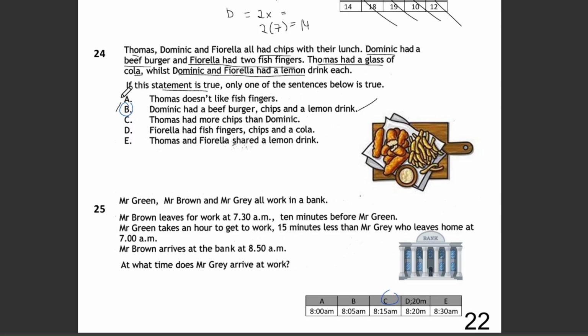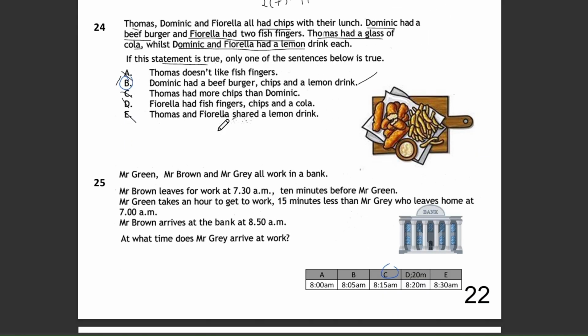The other options are incorrect because option A is not mentioned in the passage. Option C is also not stated. Option D is wrong because Fiorella had a lemon drink, not cola. Option E is wrong because they each had their own lemon drink, they didn't share.